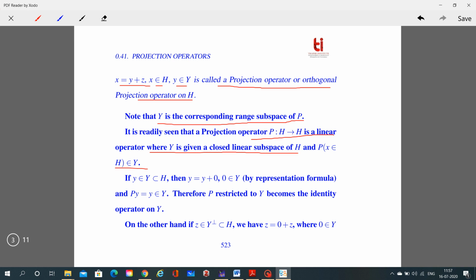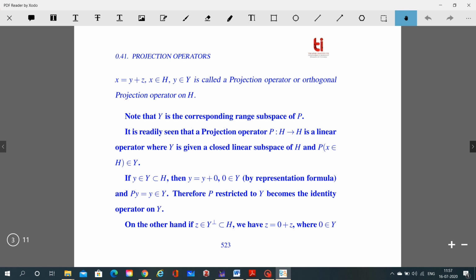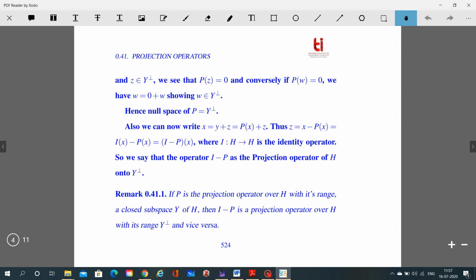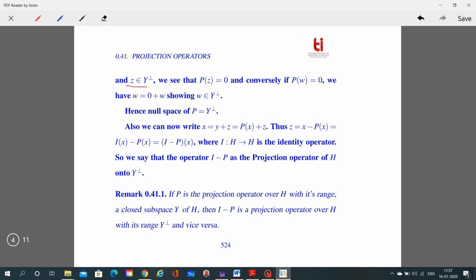So if y belongs to Y, a subset of H, then y = y + 0 and 0 belongs to Y perpendicular by the representation formula. So Py = y belongs to Y. Therefore, P restricted to Y becomes the identity operator on Y. On the other hand, if z belongs to Y perpendicular, a subset of H, we have z = 0 + z, where 0 belongs to Y and z belongs to Y perpendicular. So we see that Pz = 0.